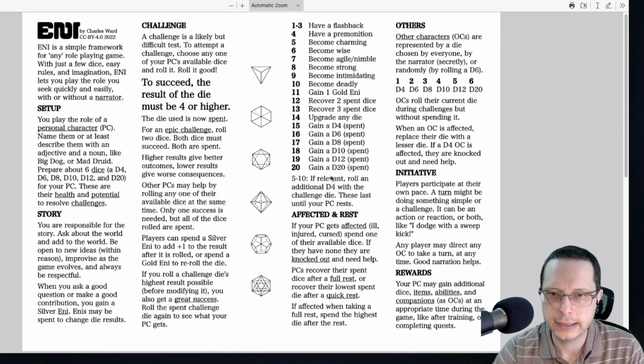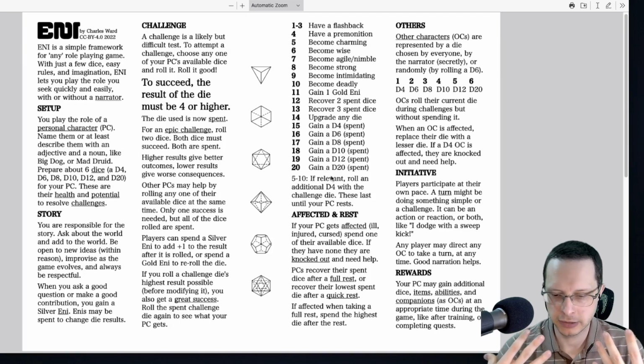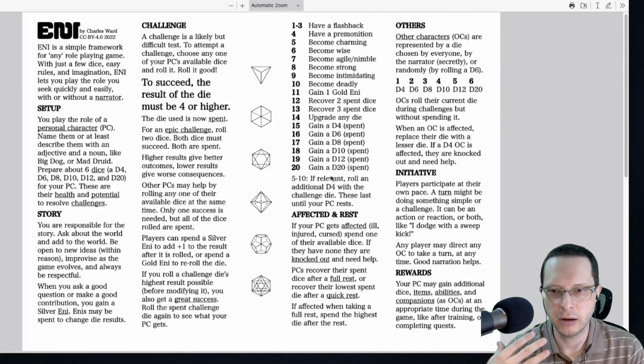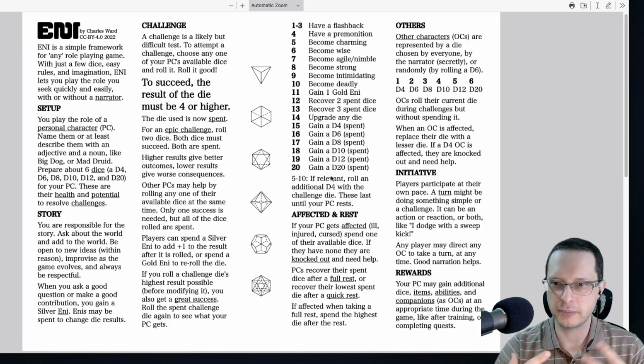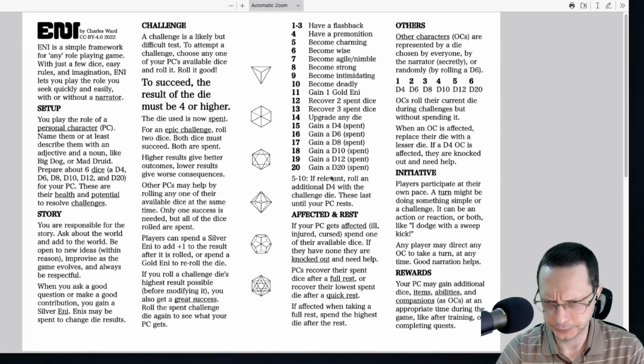Our dice also act as hit points because whenever our character is affected by something, maybe they're injured, maybe they have a significant social or financial setback, maybe some major story event occurs to them that would potentially be inflicting damage on them, in order to overcome that effect, to continue acting, you essentially spend one of your dice.